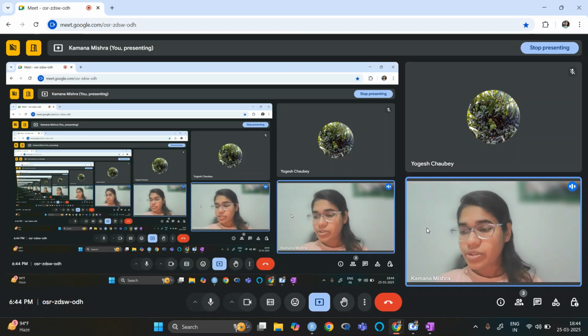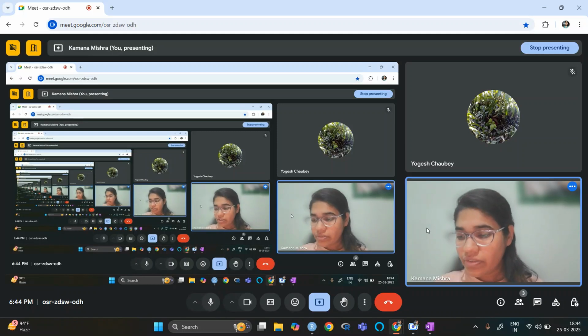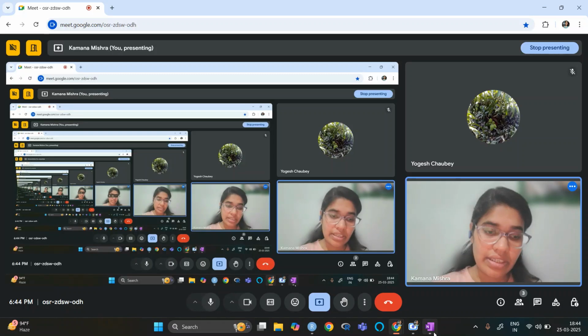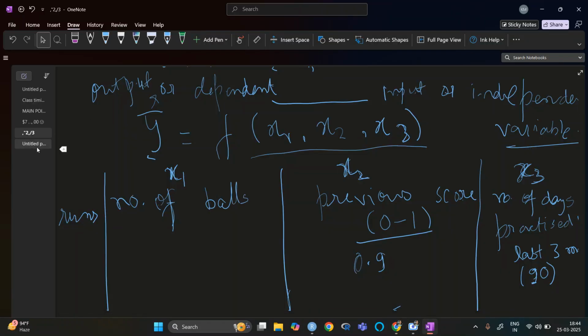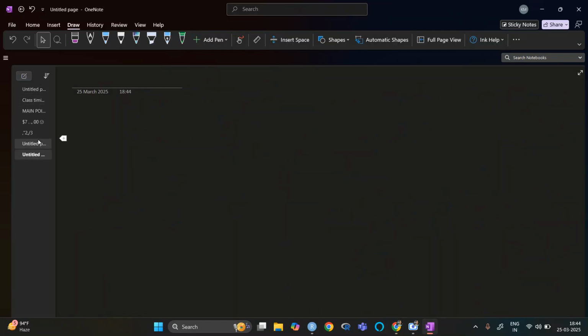Okay. So here we will have simple linear regression analysis. The next one is simple linear regression analysis.